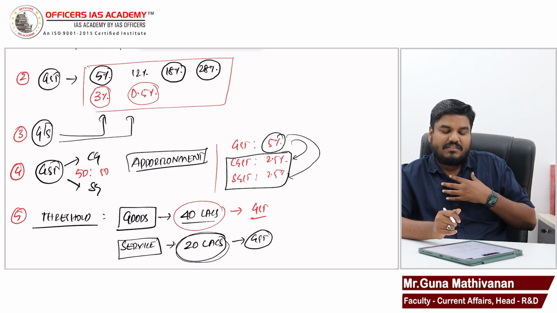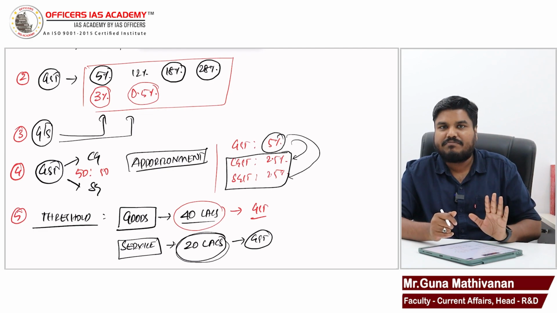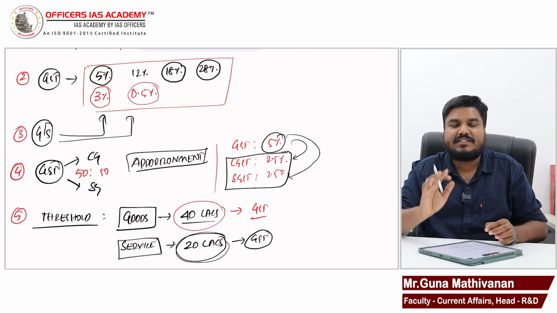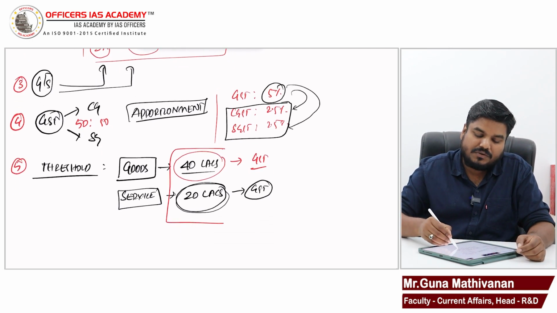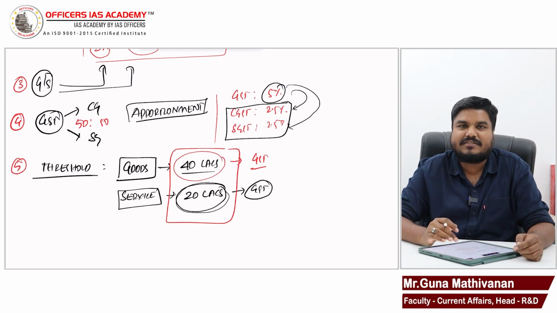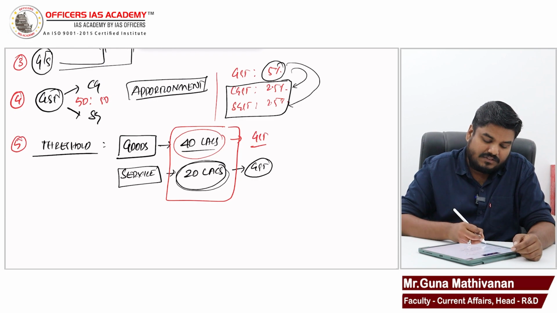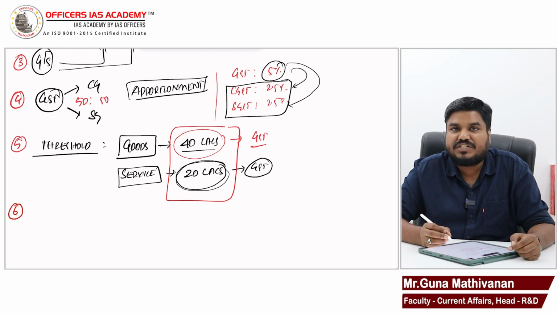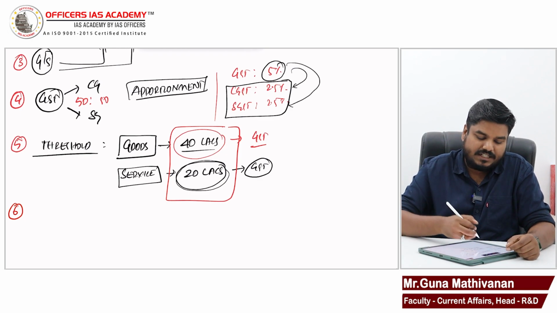So I'm involving with goods. If my turnover is more than 40 lakhs, GST will be imposed. If I'm involving with service, if my turnover is more than 20 lakhs, GST will be imposed. So this threshold, who decides? GST Council decides. The GST Council will also decide the date from which petroleum products should be brought under GST.